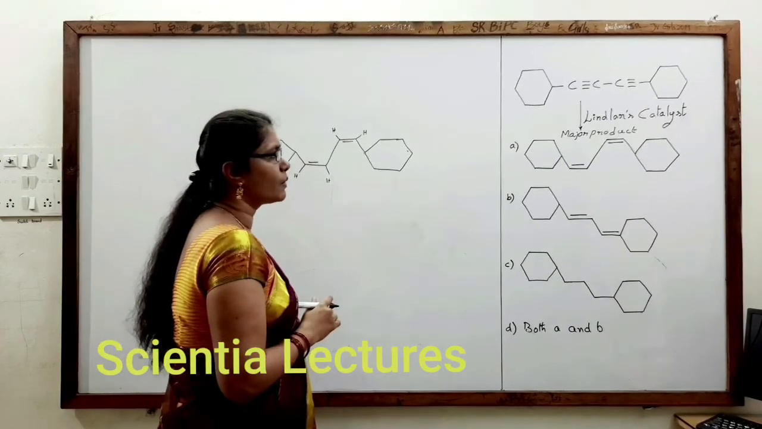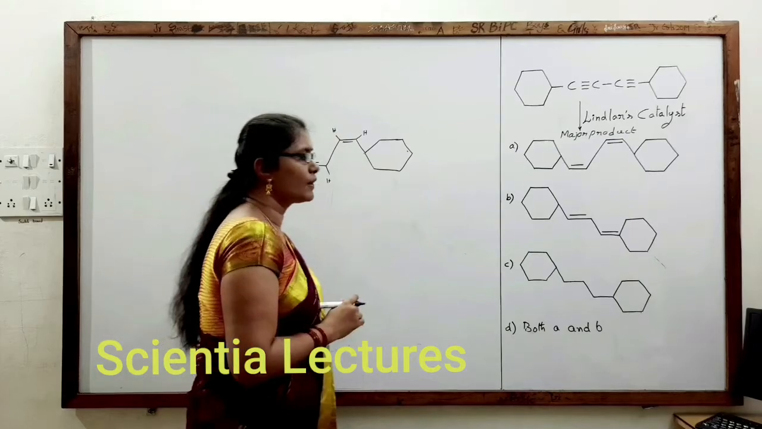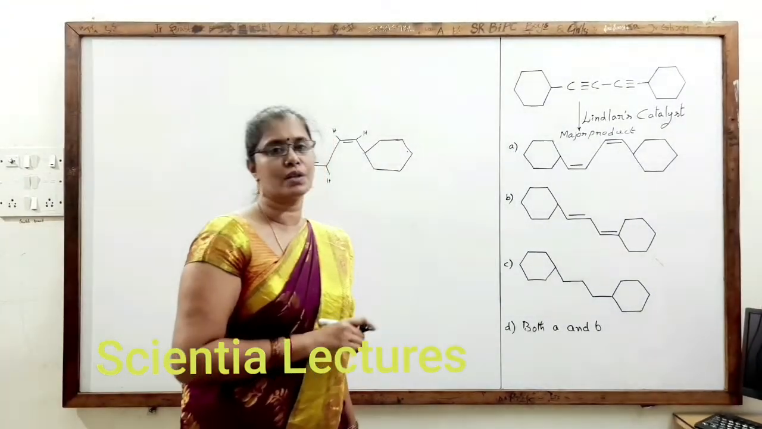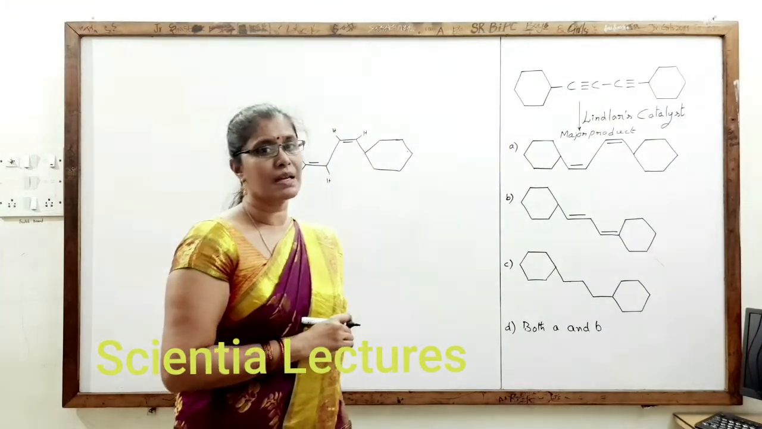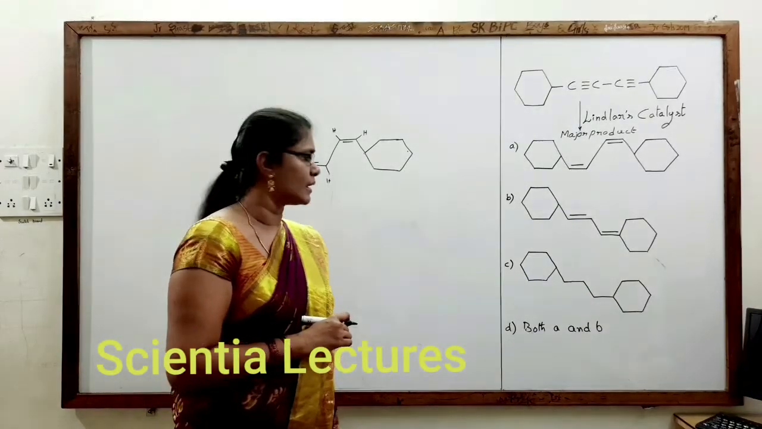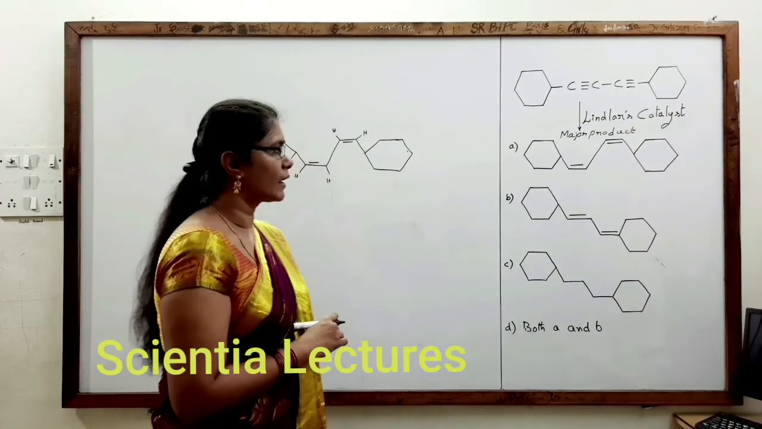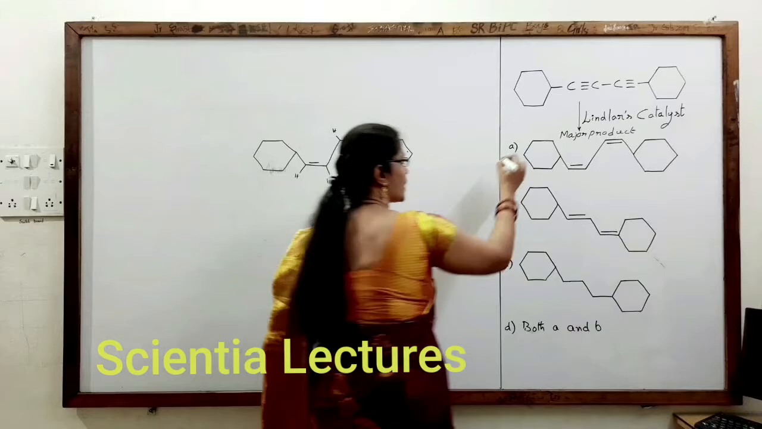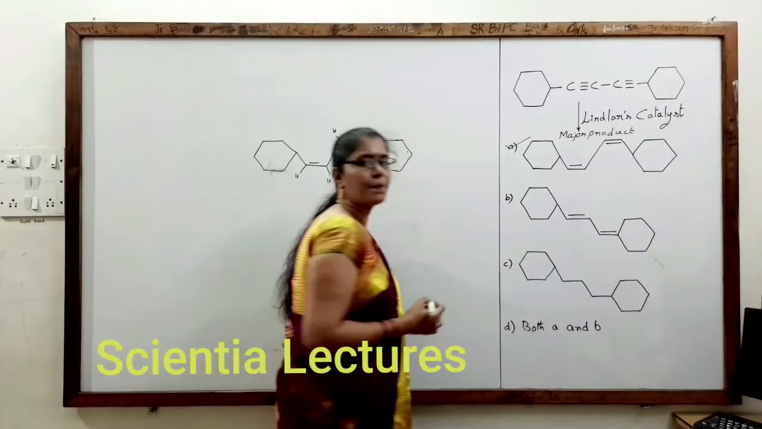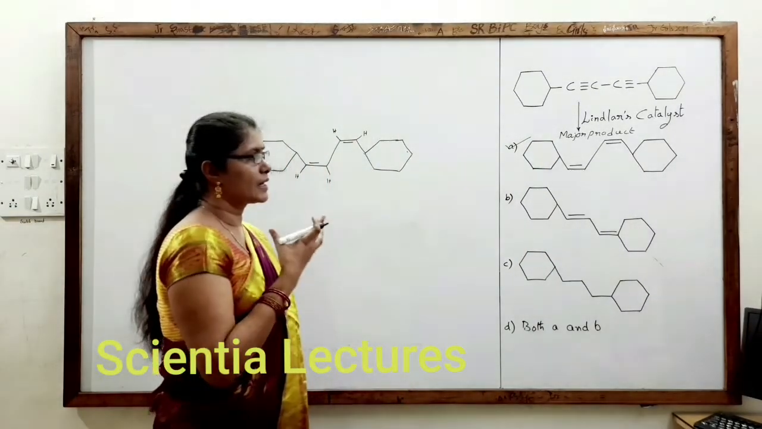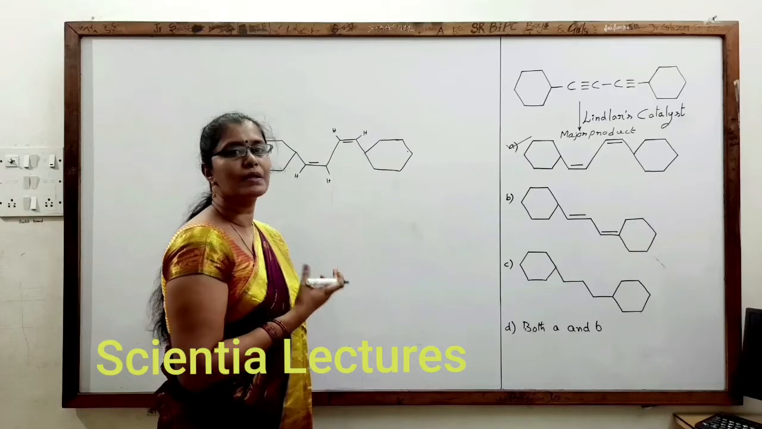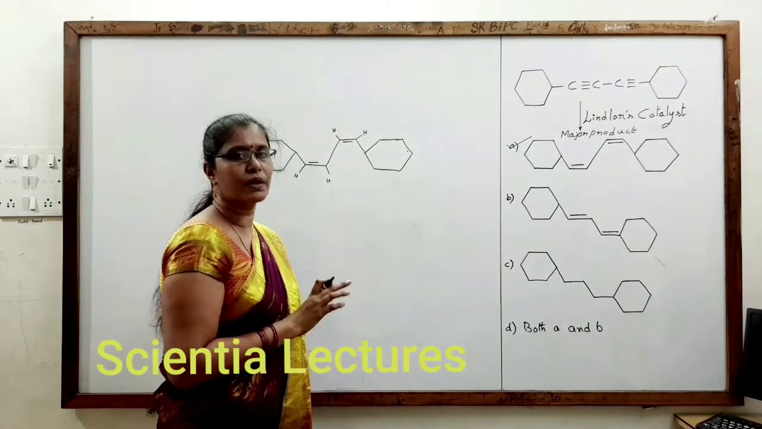C is not having a double bond at all, because in the presence of Lindlar's catalyst only one hydrogen should be added, because barium sulfate is a catalytic poison. And D, both A and B are not correct. Therefore, the correct option is only E. By just seeing the structures in organic chemistry, we should not get confused.